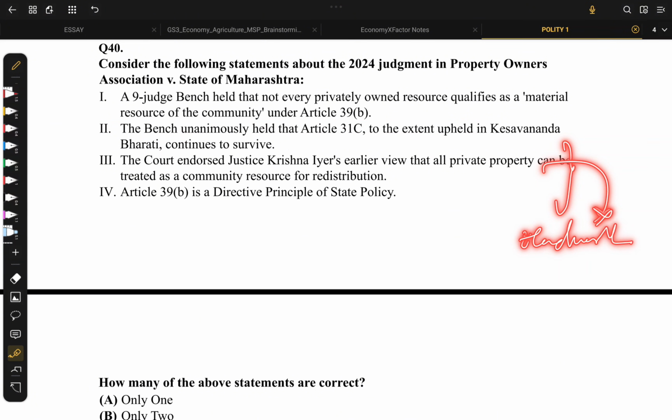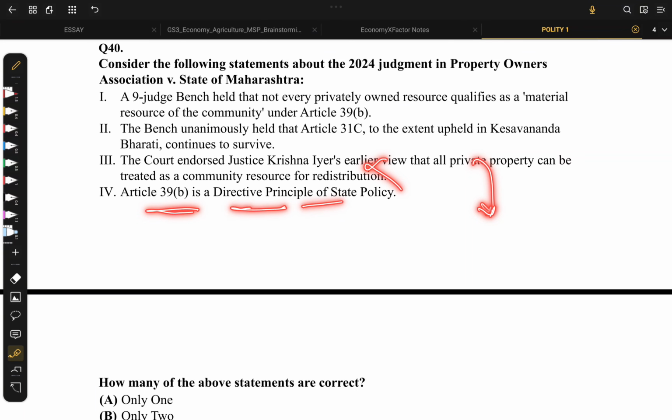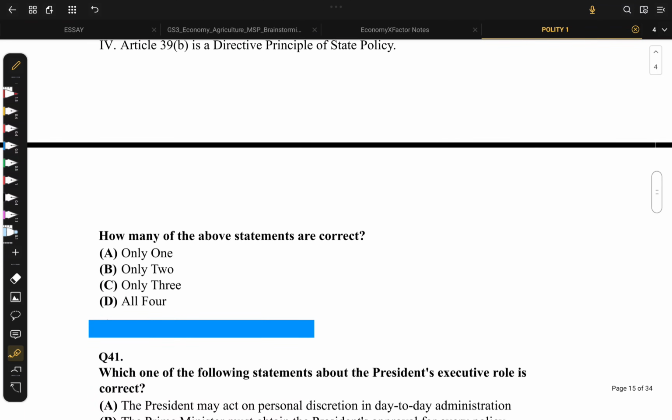If suddenly a state comes and wants the private property to be distributed among the people, surely people will not be okay with that, and even the court doesn't consider it right, so it is wrong. Article 39B is a DPSP. That's right, we know that it's a DPSP. So we arrive at option 3.